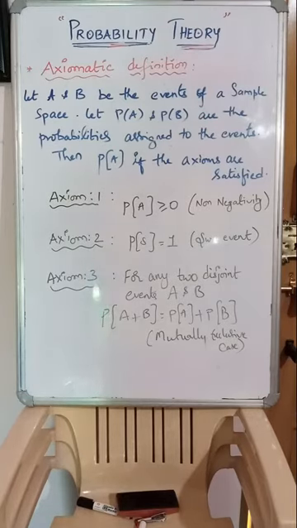So axiom number 1: the probability of any event must always be positive, non-negative. The probability of the whole sample space must always be equal to 1, nothing but a sure event. And the third axiom is for any two disjoint events, in the mutually exclusive case, the formula is P of A plus B equals P of A plus P of B. Here A and B are disjoint events, we can say mutually exclusive. Clear? So this is the axiomatic definition of probability.